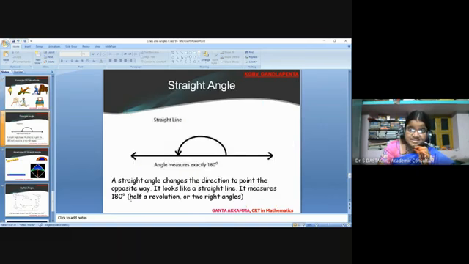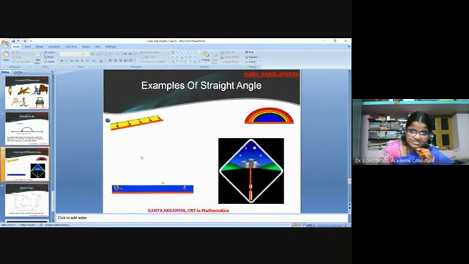Straight angle. A straight angle changes the direction to point the opposite way. It looks like a straight line. It measures 180 degrees, or half a revolution, or two right angles. Examples of straight angle. This one and this one, these are examples of straight angles.